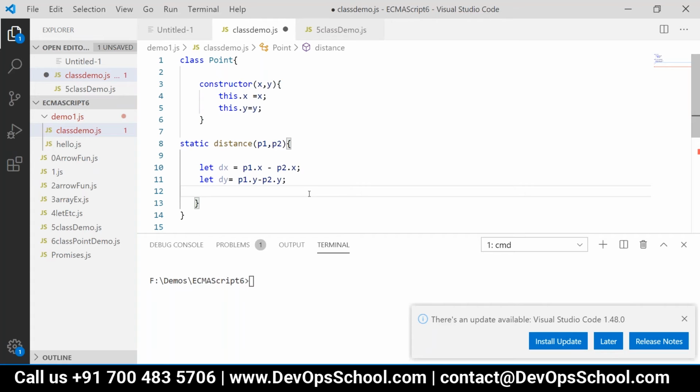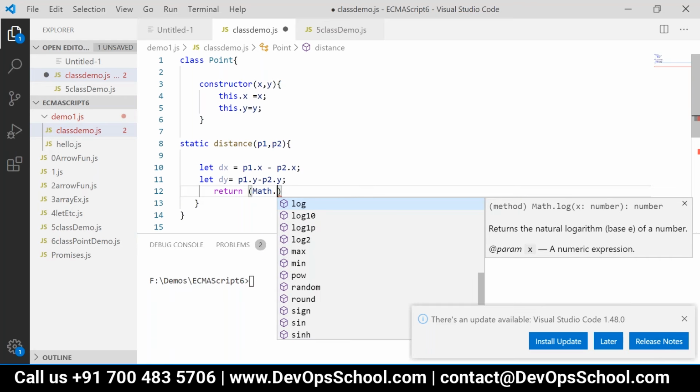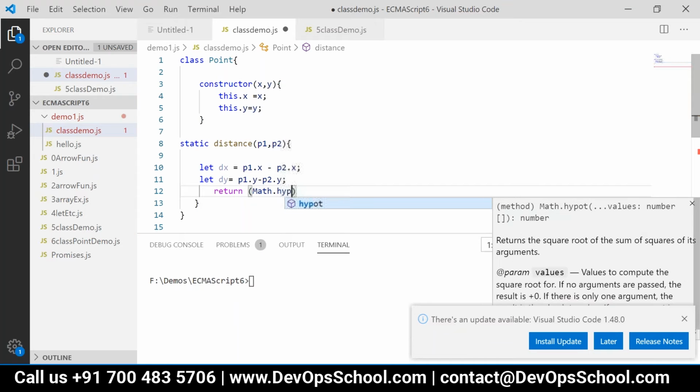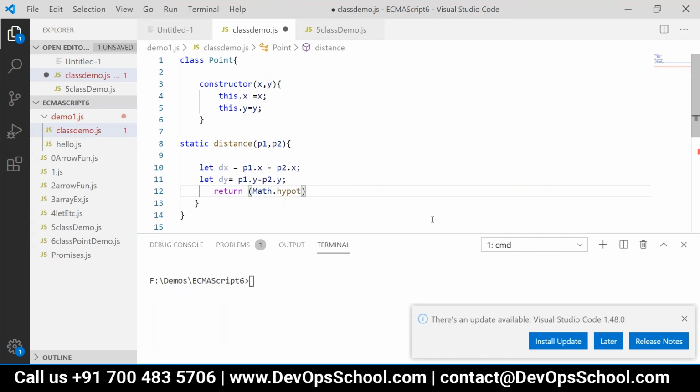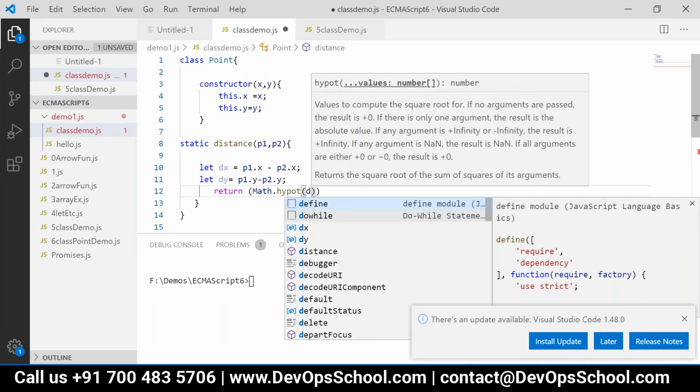Then we want to return the distance. When we have x coordinates and y coordinates, we can use Math dot, I will take dx and dy.